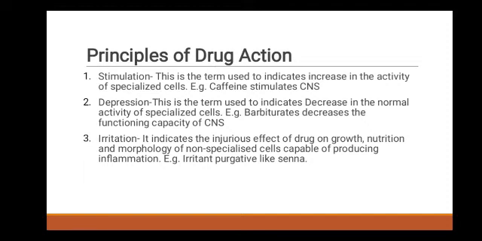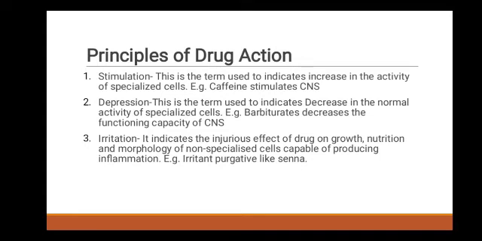Second is depression. Depression is the term which is used to indicate the decreasing normal functioning of specialized cells. In short, it means the drug decreases the functioning capacity of a particular organ or system. This mechanism is called a depression. For example, barbiturates decrease the functioning capacity of CNS.